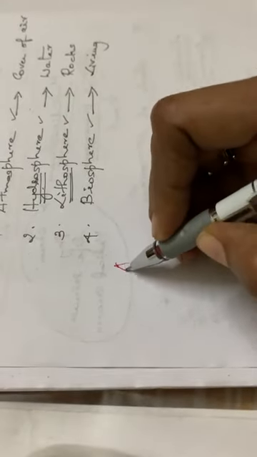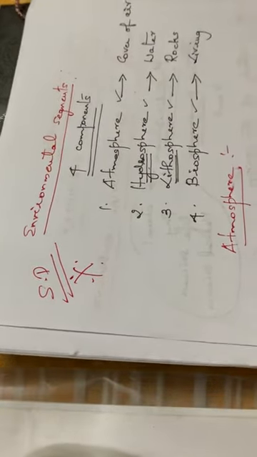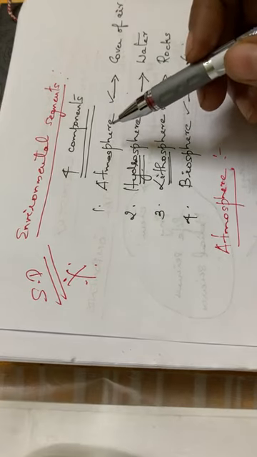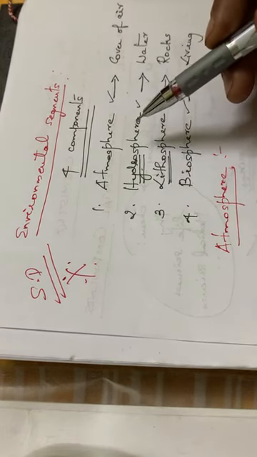Okay. So first one, you have to go through atmosphere. See, this environmental segments, usually it is asked in essay part. Okay. So you have to prepare it for an essay part or section D part. Usually it is asked in section D part. Sometimes this atmosphere alone itself, it is asked in 4 marks question. So while studying, you have to prepare it for an essay part. Thereby you can write it for 4 marks also.